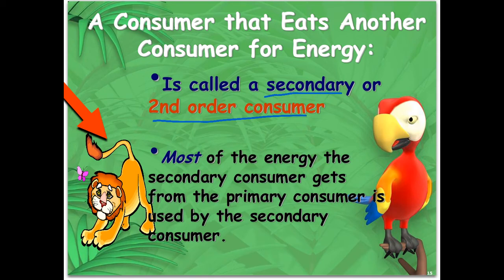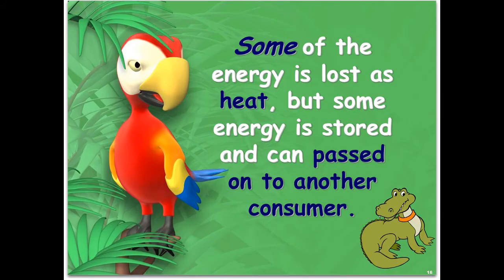Just as with all of the other levels we've been talking about, most of the energy that the secondary consumer gets is used. Some of the energy that a secondary consumer takes in is lost as heat, but again, some can be stored and passed on to another consumer, just as with the previous levels we talked about.